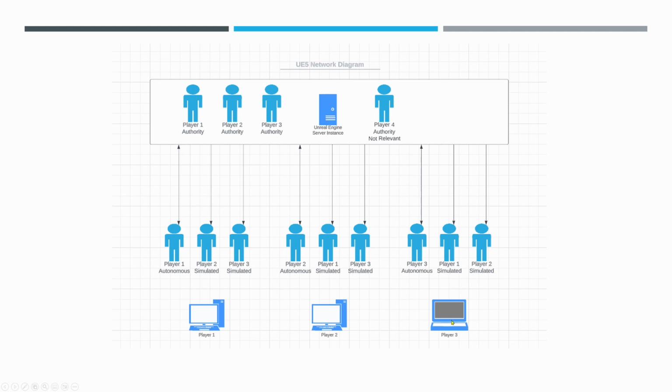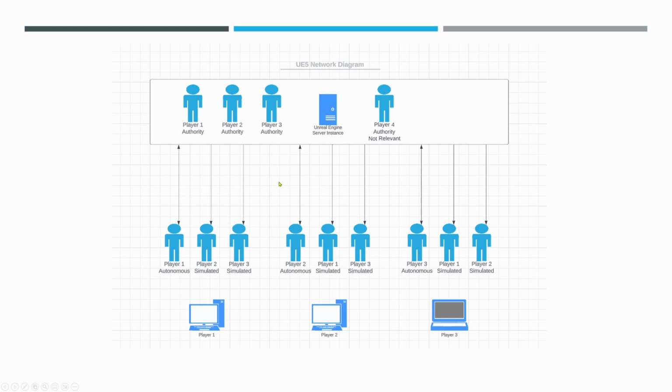You see the pattern? The pattern is that your own character is in autonomous mode, but other players' characters are in simulated. This is super important. It changes how everything works, and it's going to be very important to us when building our attribute sets for the gameplay ability system. Now, you will also notice that I have lines to the server.